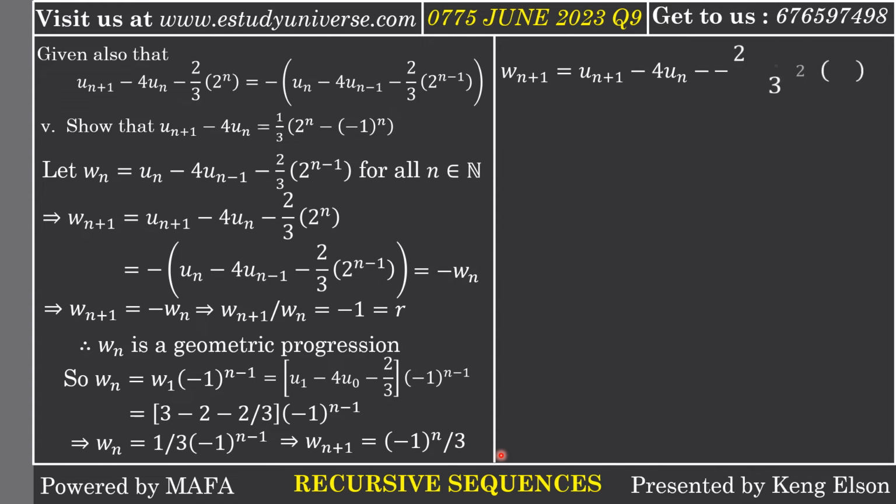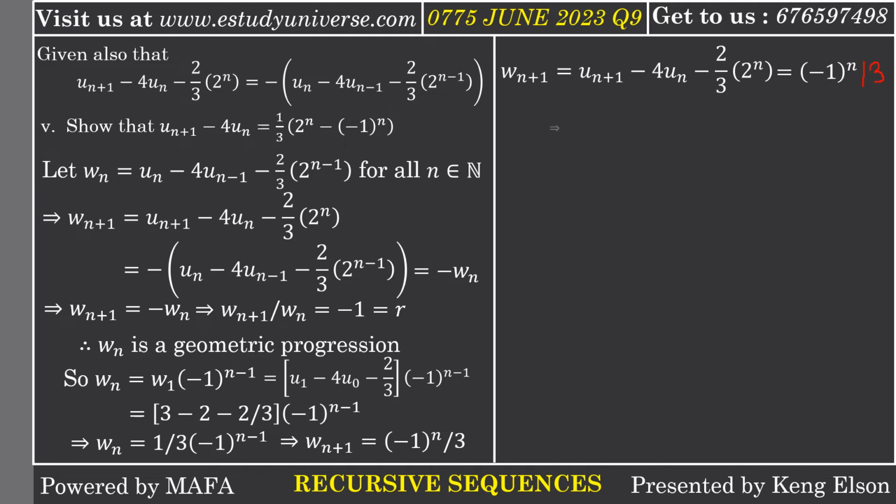Alright, from there now, wn plus 1 is actually equal to un plus 1 minus 4un minus 2/3 times 2 to the n, and it is also equal to negative 1 raised to the power n divided by 3.